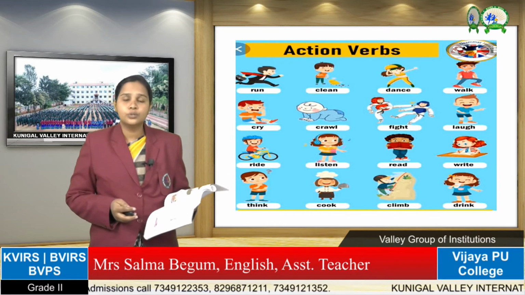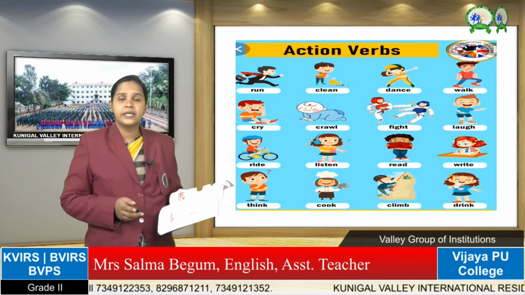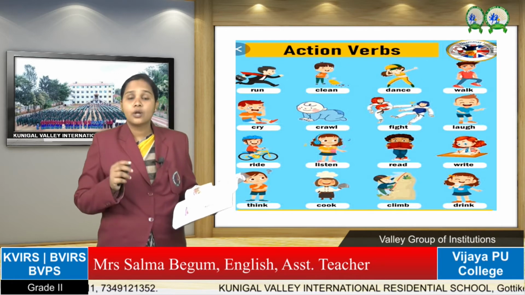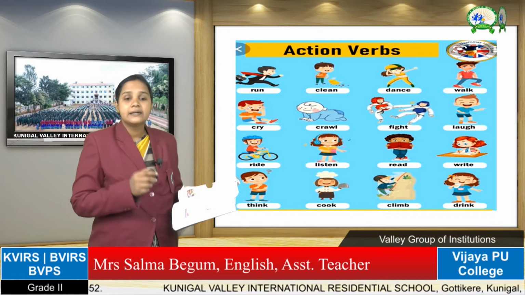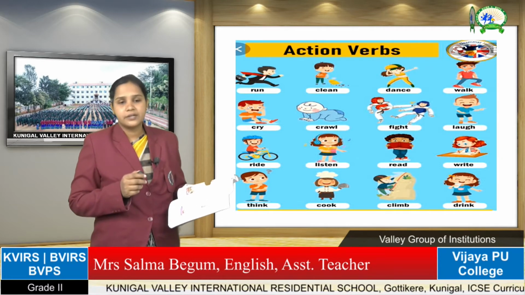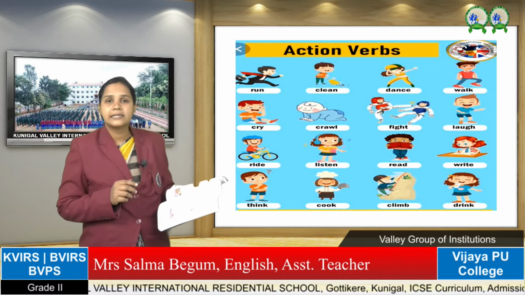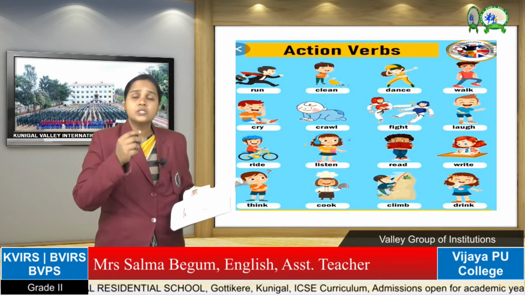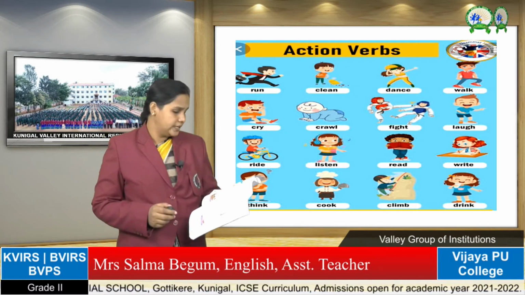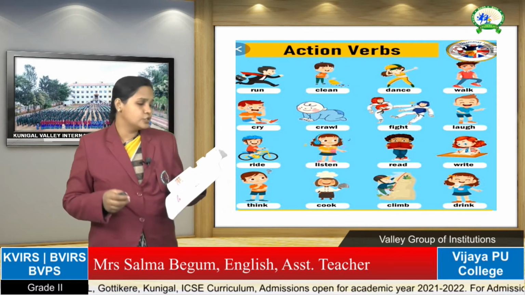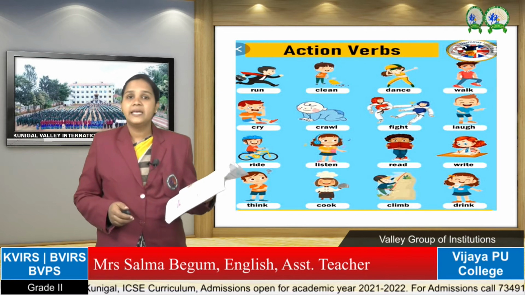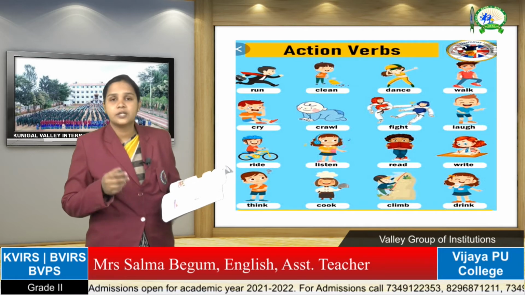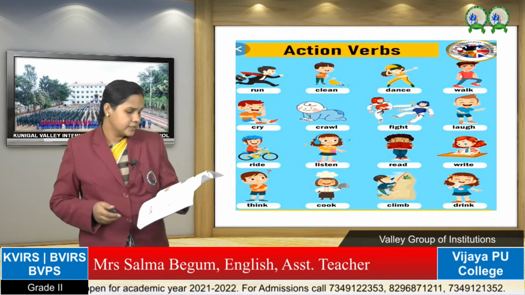You can go through a few action verbs over here. Run, clean, dance, walk, cry, crawl, fight, laugh, ride, listen, read, write, think, cook, climb, drink. These are all the action words. It shows what the person is doing. You can see in your textbook also, swim, laugh, eat, play. These are all the action verbs which tell us what a particular person is doing, and is called a verb.